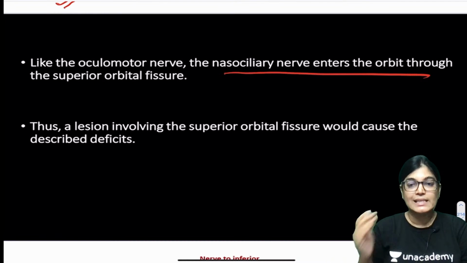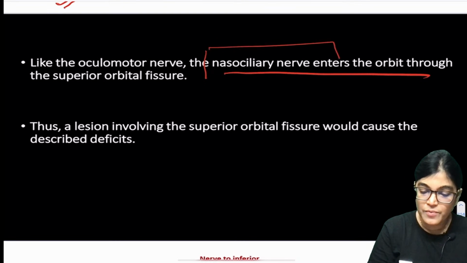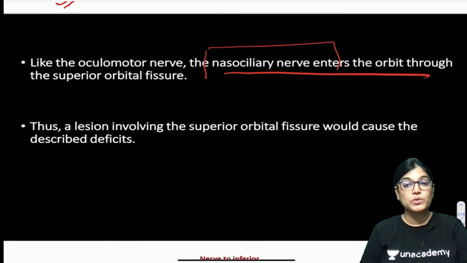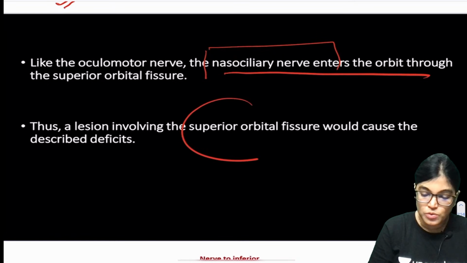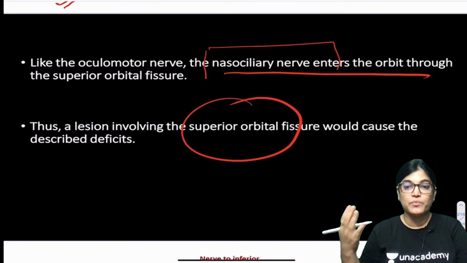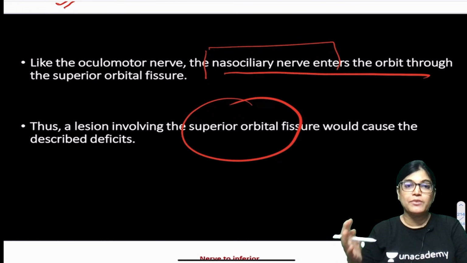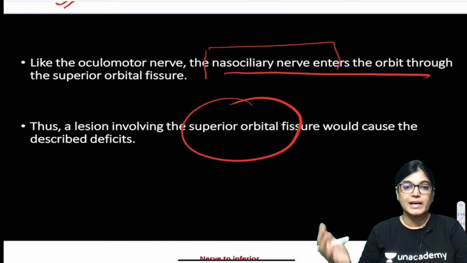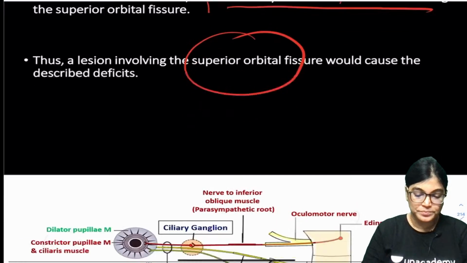So, we know that the sensory component of corneal reflex, the afferent, is via nasociliary nerve, and nasociliary nerve is also traversing through the middle compartment of superior orbital fissure. So, a lesion involving superior orbital fissure will result in compression of nasociliary nerve and also oculomotor nerve. So, it is quite evident that superior orbital fissure is the correct answer because both oculomotor nerve and nasociliary nerve are passing through superior orbital fissure.